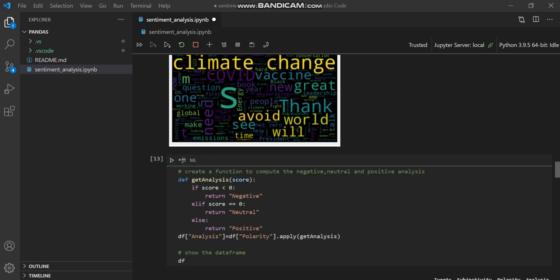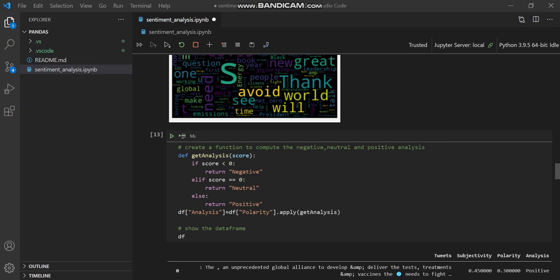After that, I create a function to compute the negative, neutral, and positive analysis. In this get analysis function, I'm giving a score. If my score is less than zero, I will get negative. If it equals zero, I will get neutral. And in the last case, both conditions are not satisfied, so my return will be positive.